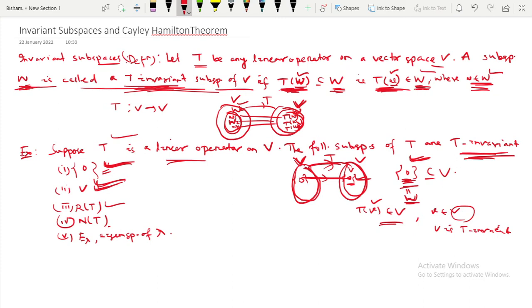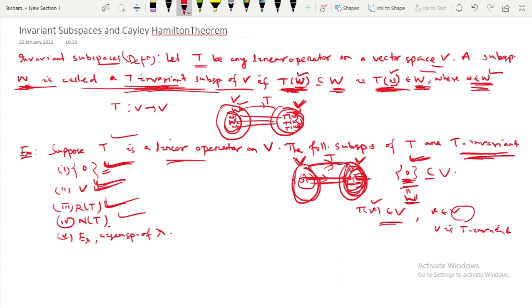Range of T means the collection of all T images of V. Since this is the range of T, the collection of all image elements of T, this will also be T invariant, because these elements are coming from V. If you again take the image of these elements, it also lies in the range of T. That's why range of T is also T invariant.